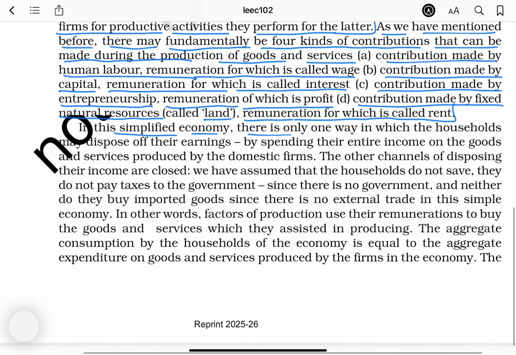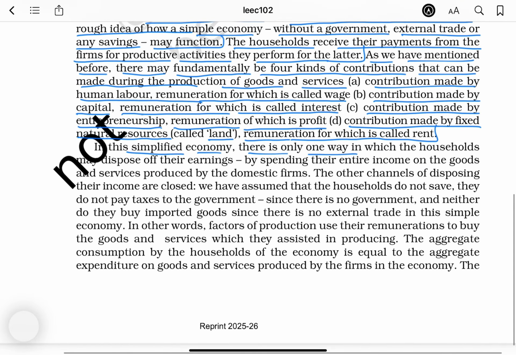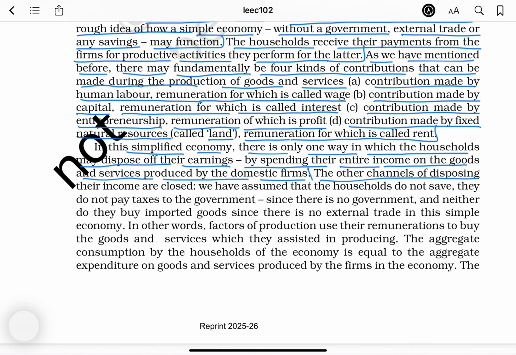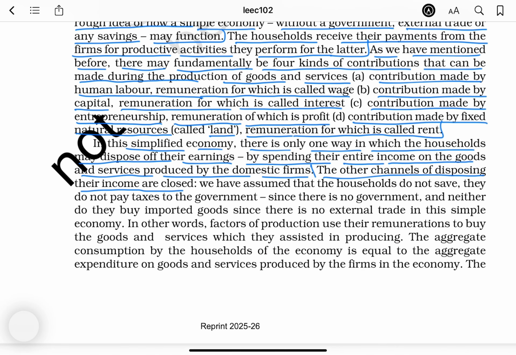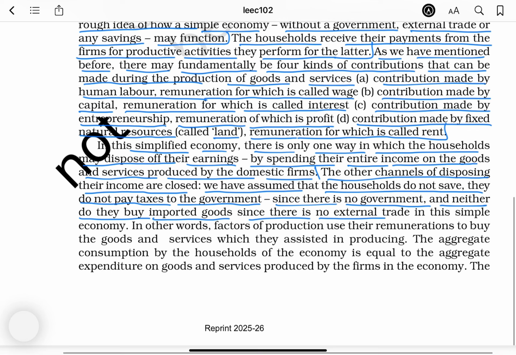In this simplified economy, there is only one way in which the households may dispose of their earnings: by spending their entire income on the goods and services produced by the domestic firms. The other channels of disposing their income are closed. We have assumed that the households do not save, they do not pay tax to the government, since there is no government, and neither do they buy imported goods, since there is no external trade in this simple economy.